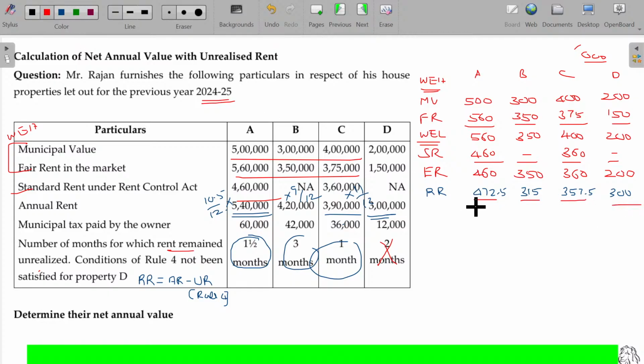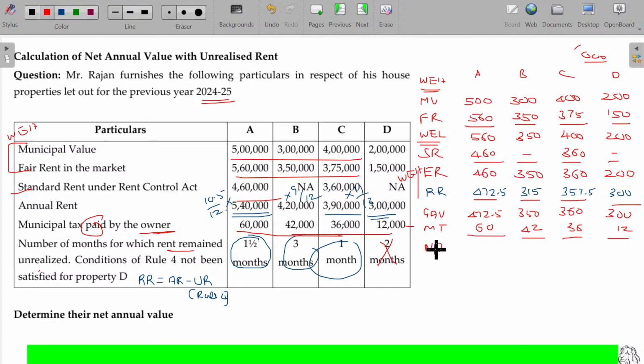Now, between these two, whichever is higher will be taken for GAV calculation. In the very first case, 472.5, second case 350, 360, 300. Of course, you can subtract the municipal tax. Municipal tax paid by owner, so you can subtract this one comfortably. 60, 42, 36, 12.